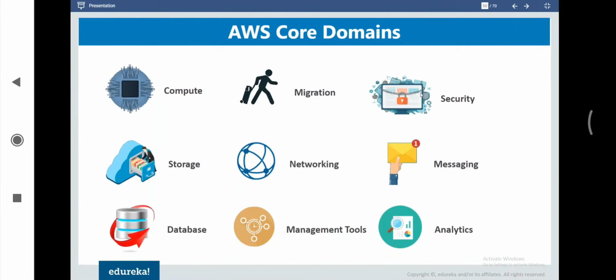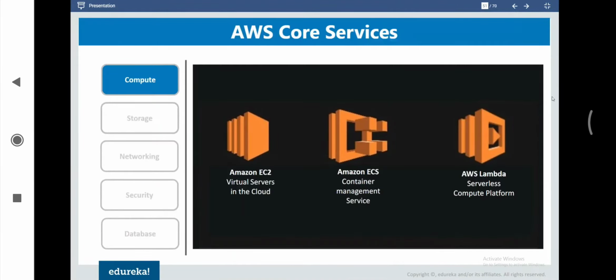All right. So let's explore these main domains available in short. In computation, we are going to discuss services such as EC2. EC2 is basically the virtual servers in cloud. That means if we want to deploy any servers for hosting our application, then we can deploy them by using the component of VPC here, or we can say EC2 here. So in EC2, we can deploy the servers, the same way we install and deploy multiple servers for hosting an application.